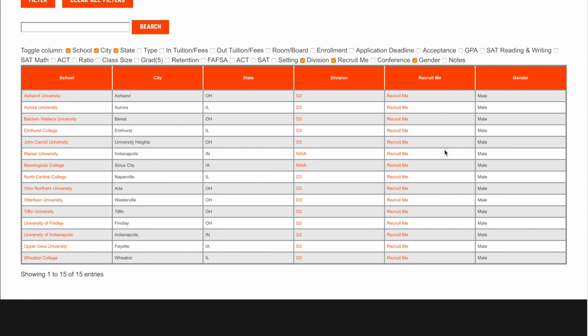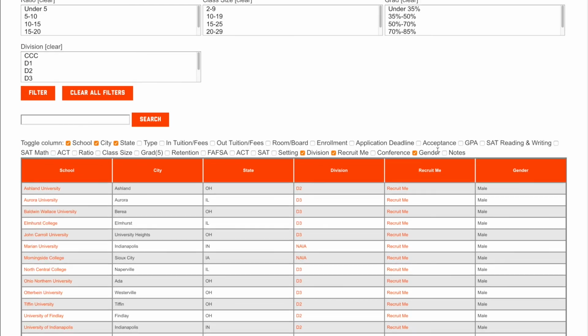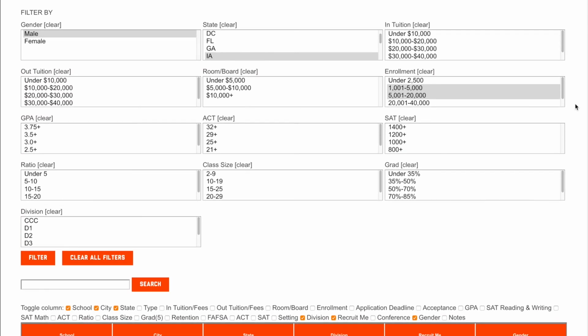And so this is a great tool for helping you start and go through that search a little bit, finding those schools that you might be interested in based on what your needs and wants out of those schools are. And so this has been a preview of the college database.